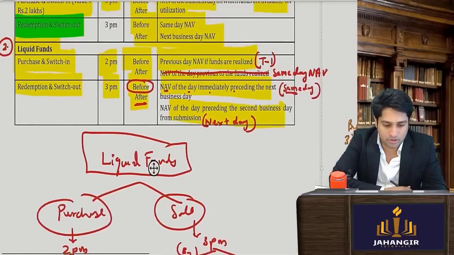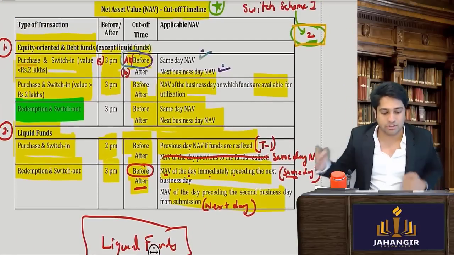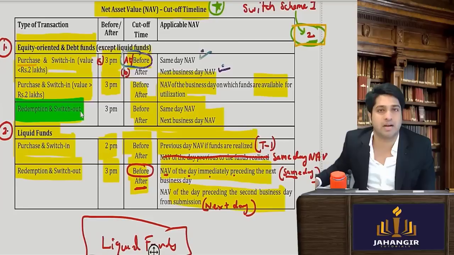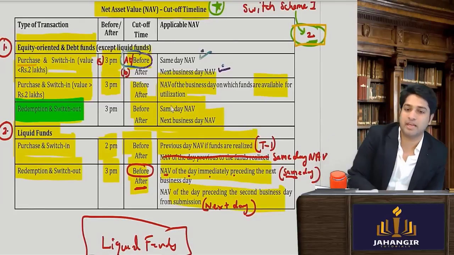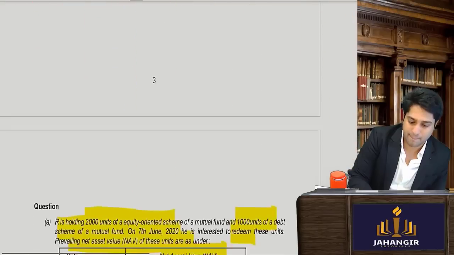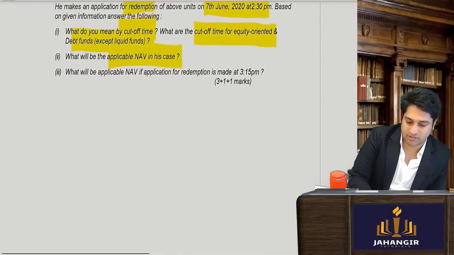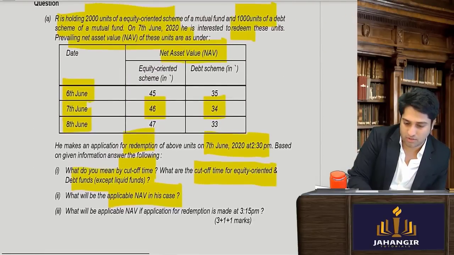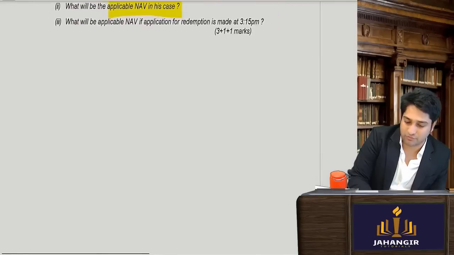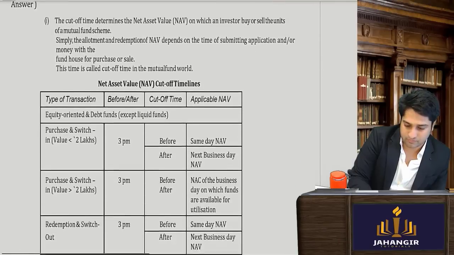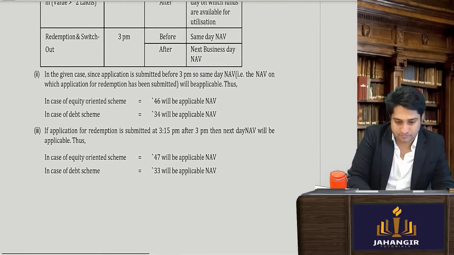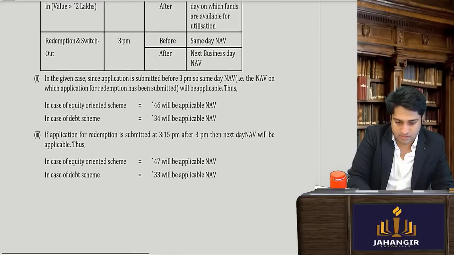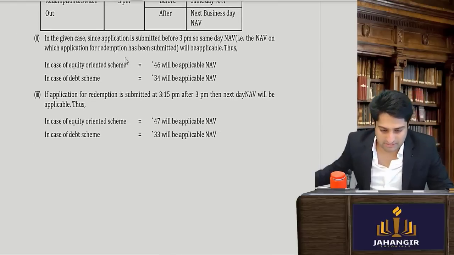Okay, so when it is for redemption, the value doesn't matter. So when he has sold before 3, the same day NAV will apply. Since it is a case of redemption, the same day NAV, that is on 7th, 46 and 34 will apply. Okay, so they have given you the entire table, and here you will have the 46 and 34 will apply.